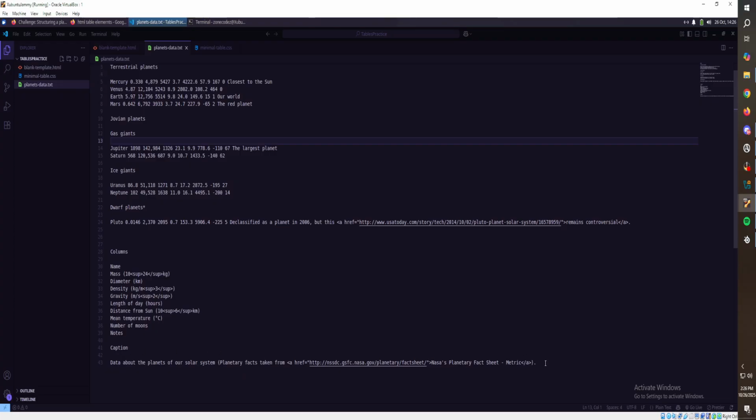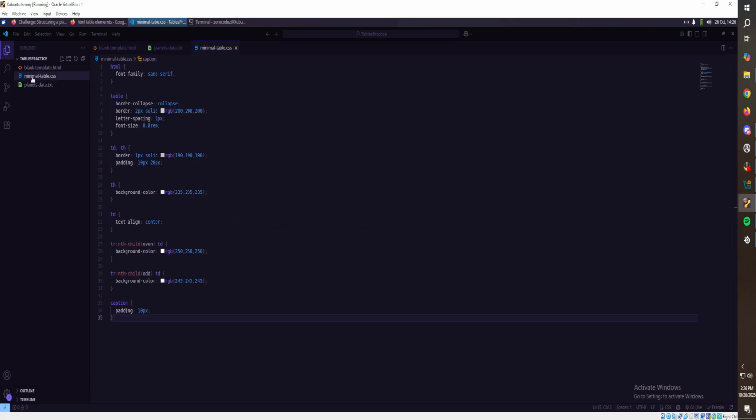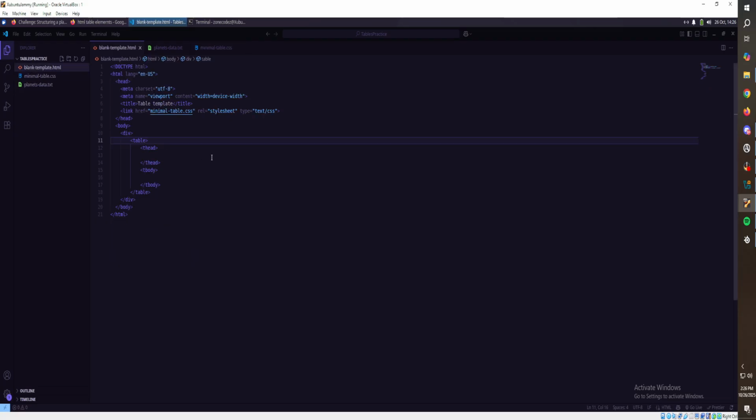Okay, here's the caption. So copy this. I believe the idea here is we want to put a T caption. I think it's just a caption, right? And we want to put that. So this table is data about the planets for a solar system player. Yeah, okay. That looks right.